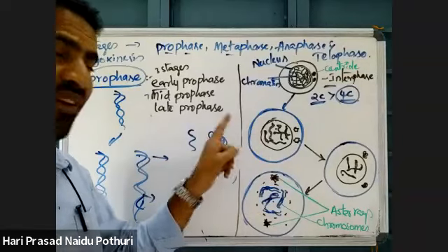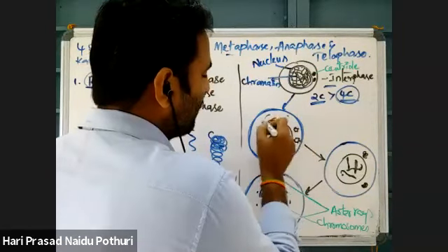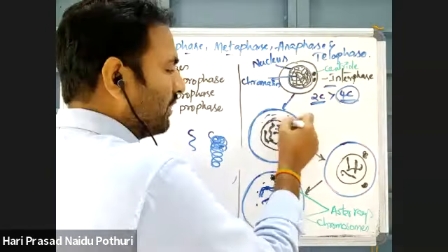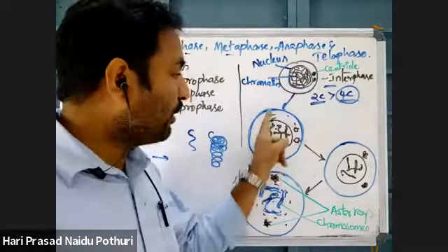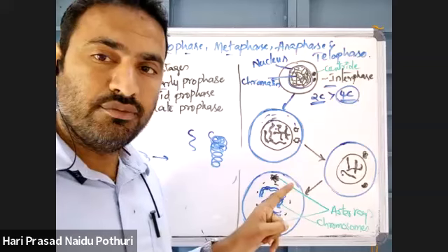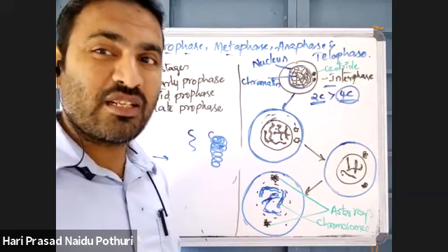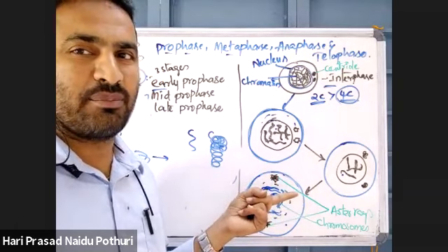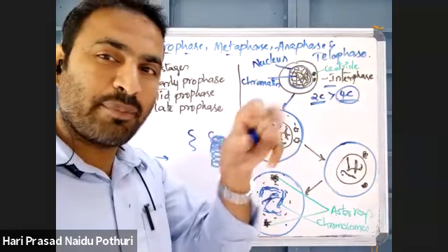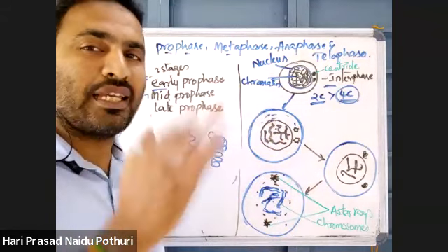Then what are the changes taking place? The Golgi complexes, the endoplasmic reticulum and the nuclear membrane will disappear. These are the nuclear changes. If you see the cytoplasmic changes in animal cells, where does the endomembrane disappear? Endomembrane means endoplasmic reticulum, Golgi complex, vacuole and lysosome. Vacuoles and lysosomes are not associated with the nuclear membrane. As the nuclear membrane disappears, the membrane-bound organelles or endomembrane system will disappear. Disappearing means breaking.